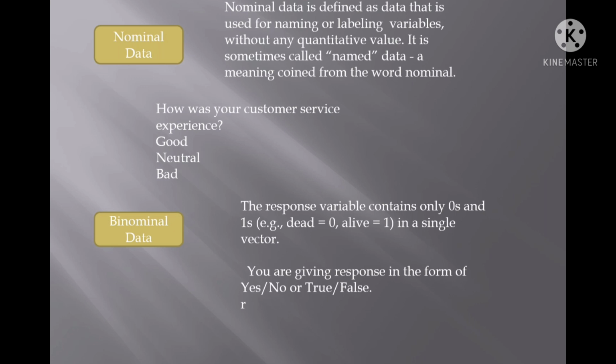Sometimes, suppose we are going to a hotel and you are waiting in the queue for your number. Here you will say this hotel was a very, very bad experience, and you will give your response, your feedback. If you get very good service, then you will say this hotel is very good. Such data, where you give a response and feedback, is known as nominal data.